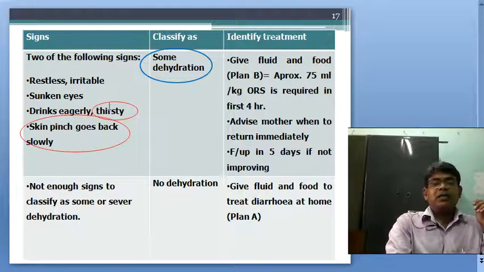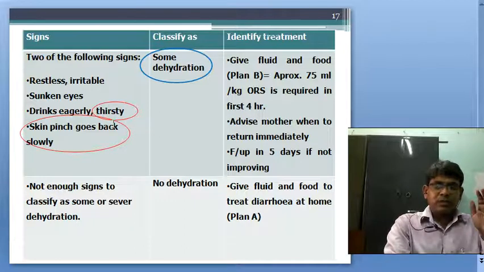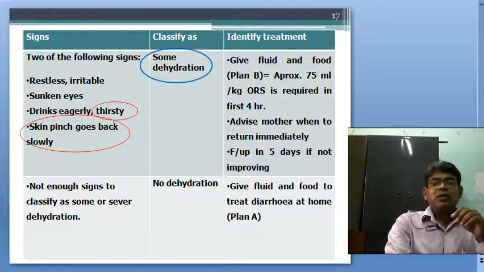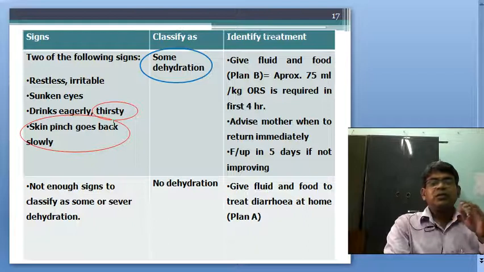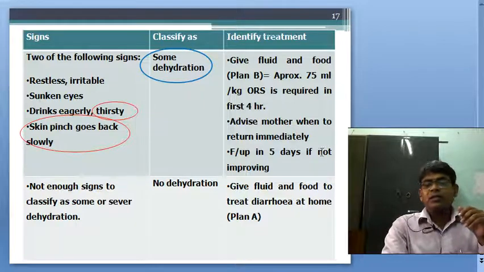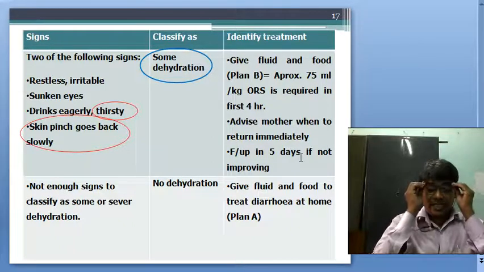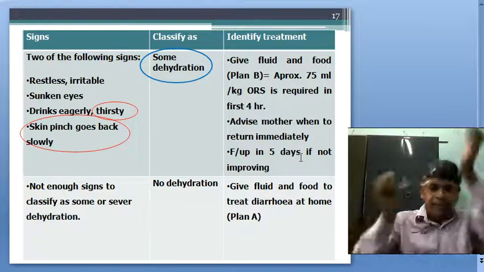Advise the mother when to return immediately. If the condition does not subside or the baby worsens, the mother should immediately return to the hospital, and follow up after 5 days if not improving.